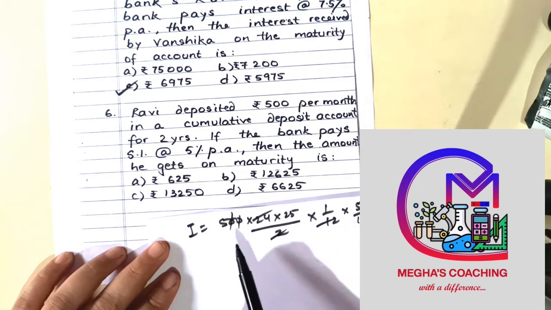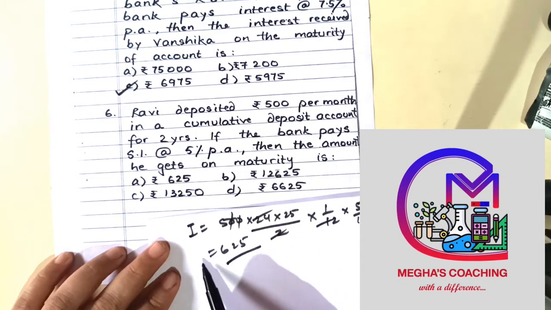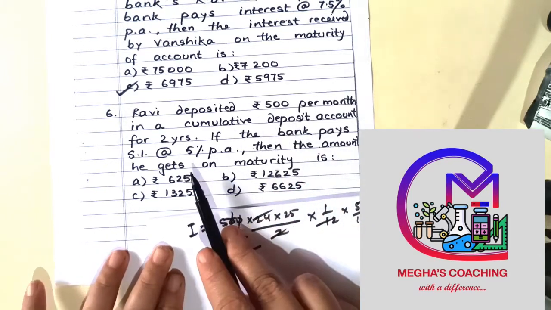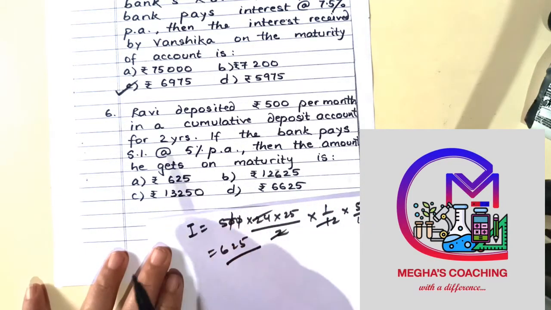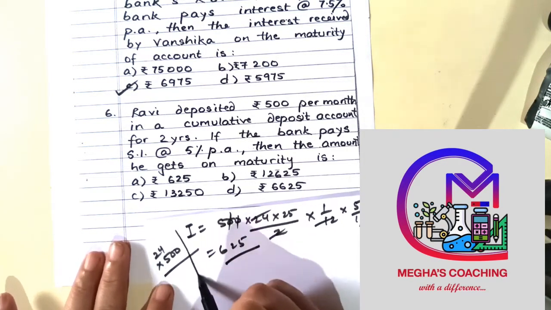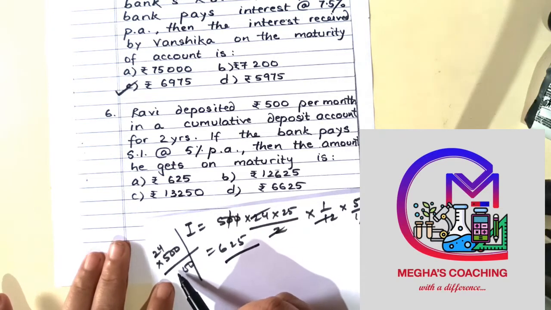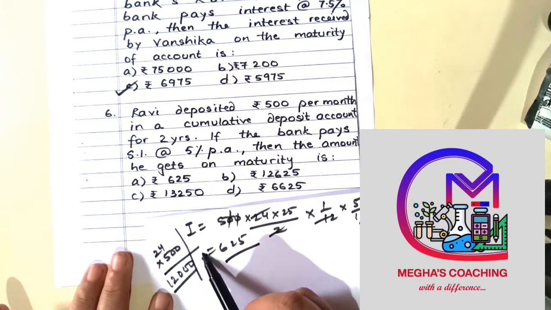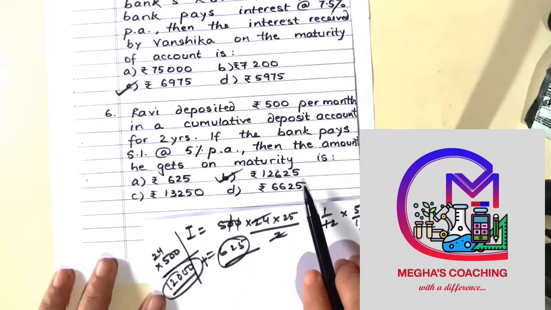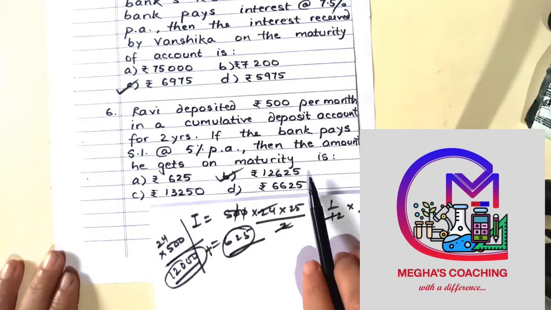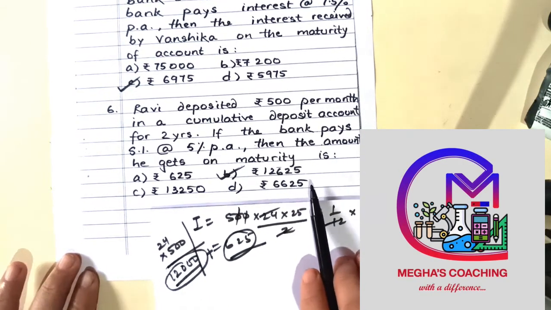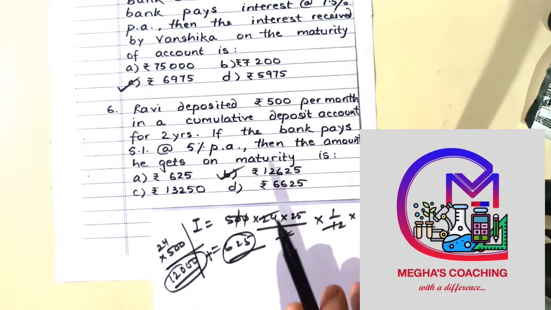So 25 into 25, that's 625 is the interest. And how much he deposited? He deposited 500 for 2 years, means 500 into 24. That was the principal value. So that's 12,000. So 12,000 plus 625, 12625 is the correct option.